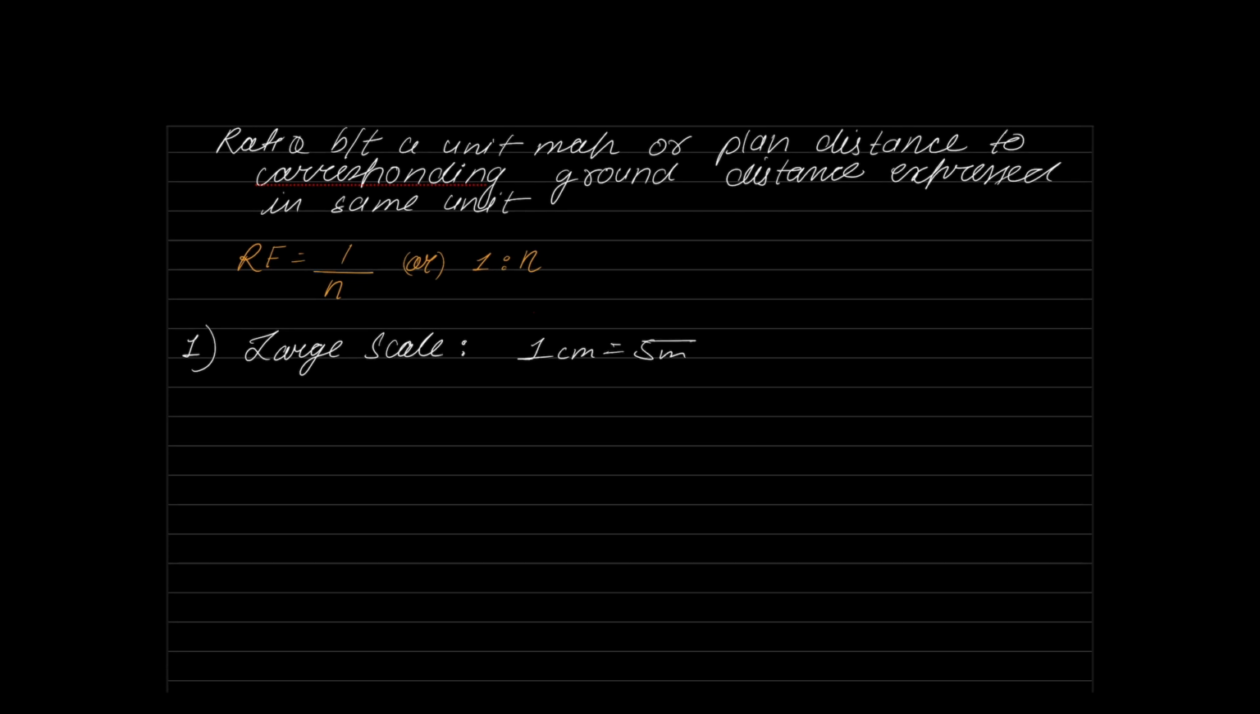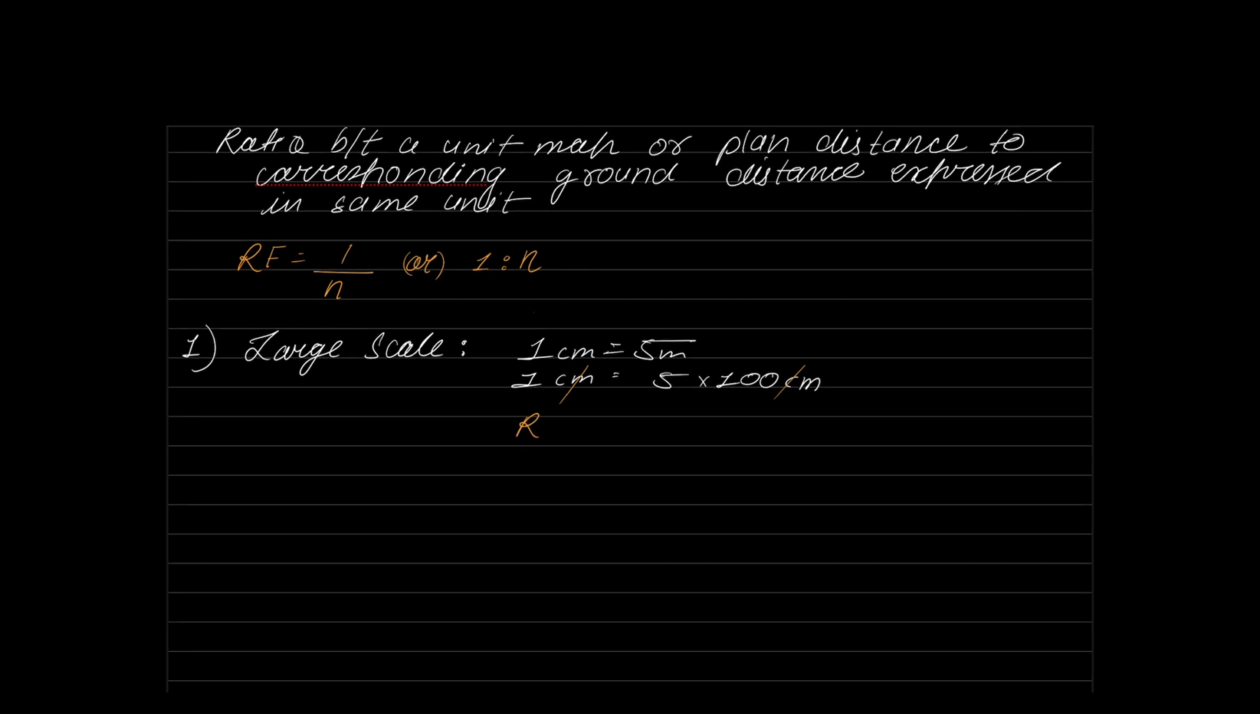So if I want to represent this as a representative fraction, what do I need to do? Paper distance and ground distance, I need to express them both in the same unit. So will I convert centimeter to meter or meter to centimeter? Obviously, meter to centimeter is the easier option. I'll convert 5 meters into centimeters, multiplying by 100. So now 1 centimeter is equal to 500 centimeters. Now I can cancel off the centimeter. My representative fraction will be 1:500.